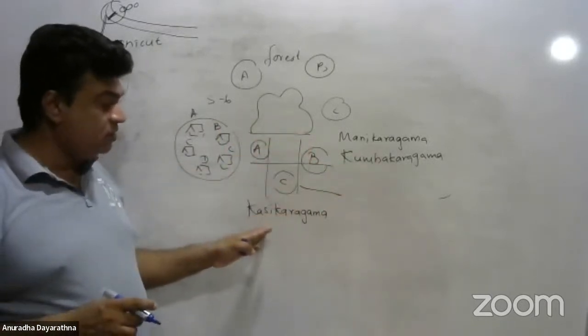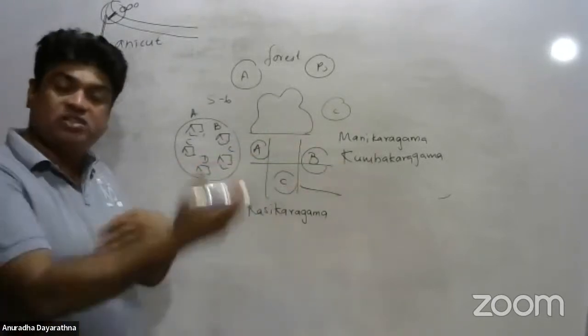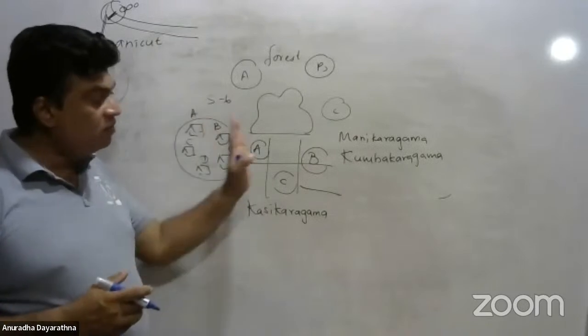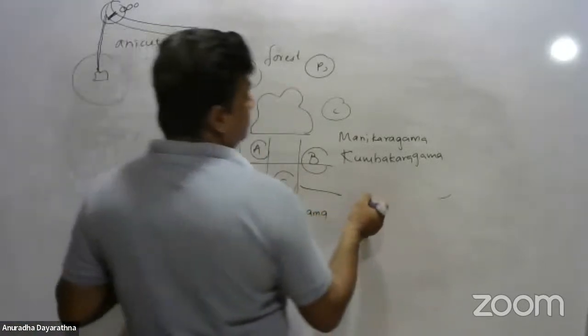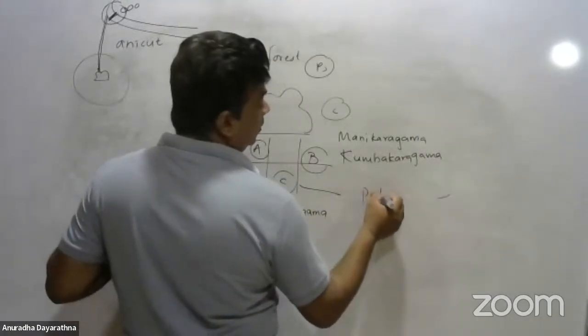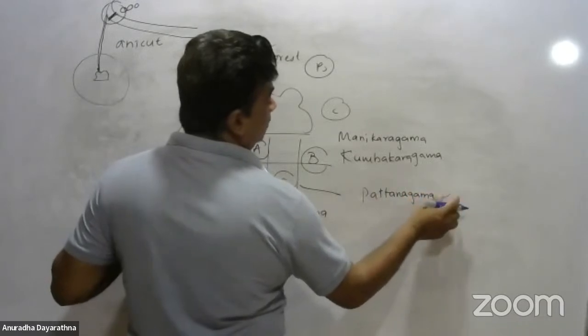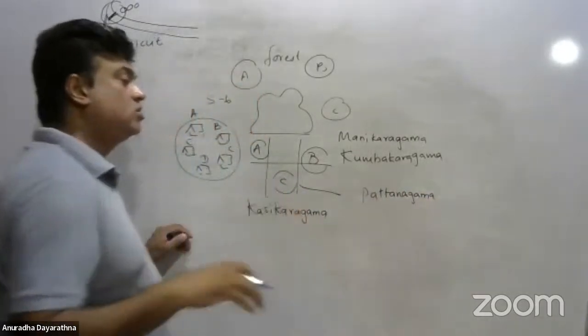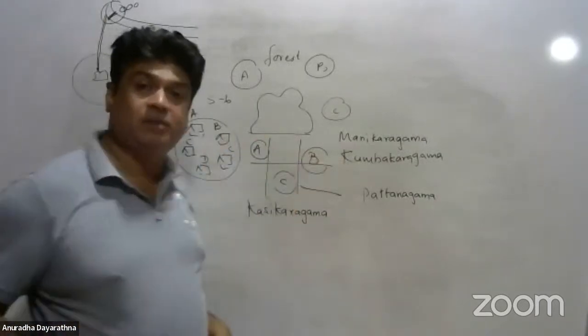So people of Kasikaragam exchange their products with the people of Kumbhakaragam. These are villages doing some production, and there are some villages providing a service. Pattanagama, so what is the Pattanagama? In the Pattanagama, people provide a service. A village located nearby a harbor provides services for the harbor.